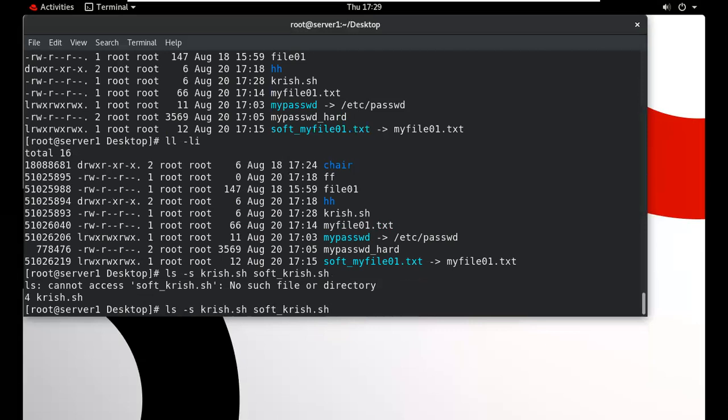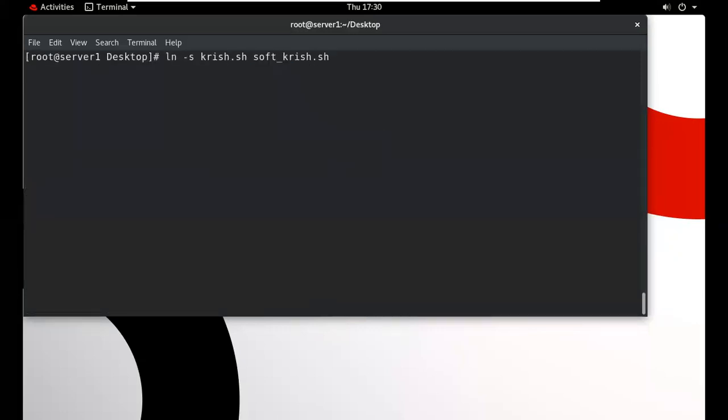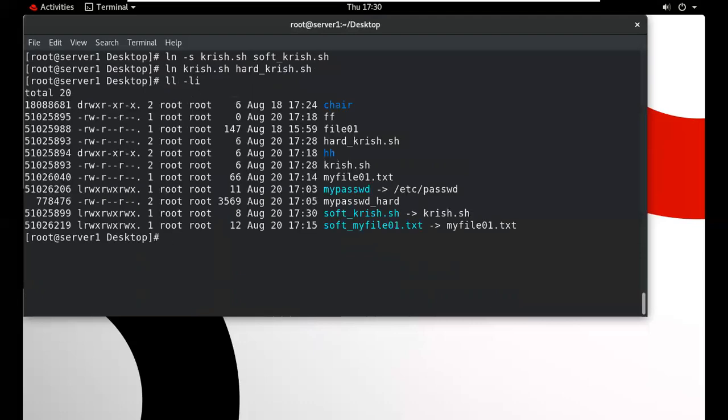Okay, we typed the command name wrong. And this is my hard link, so we change the name. Now the soft link and hard link will be created. Now you can check. This is your original file.